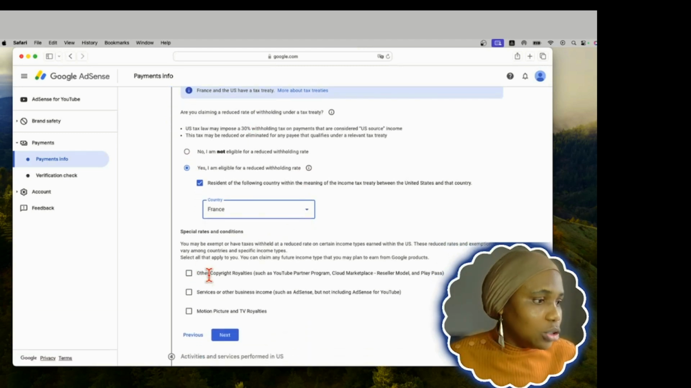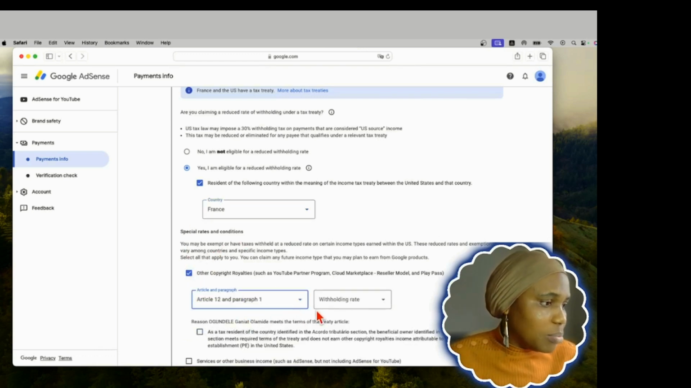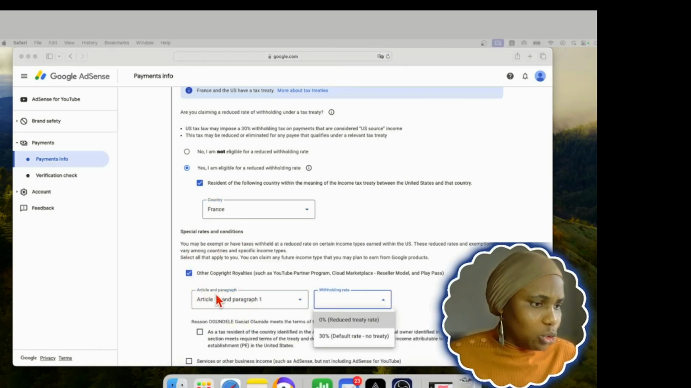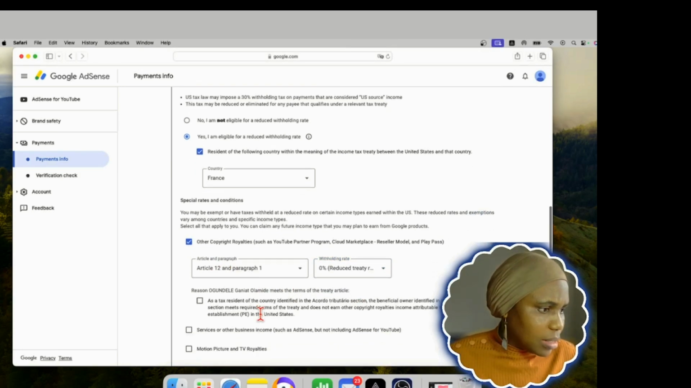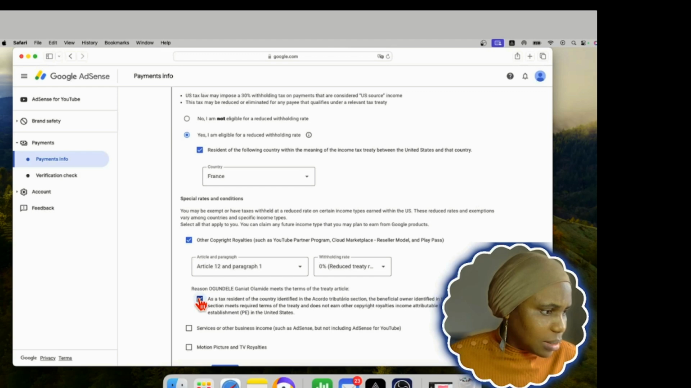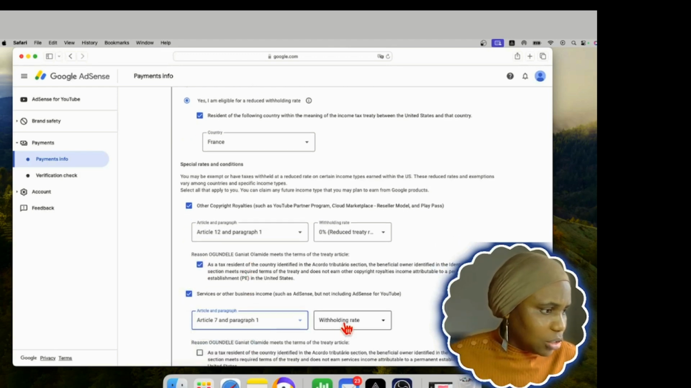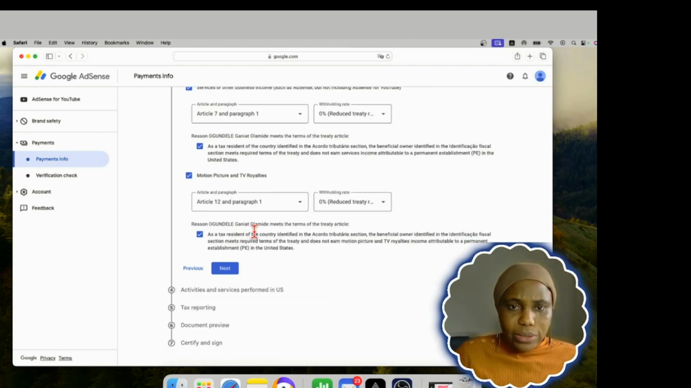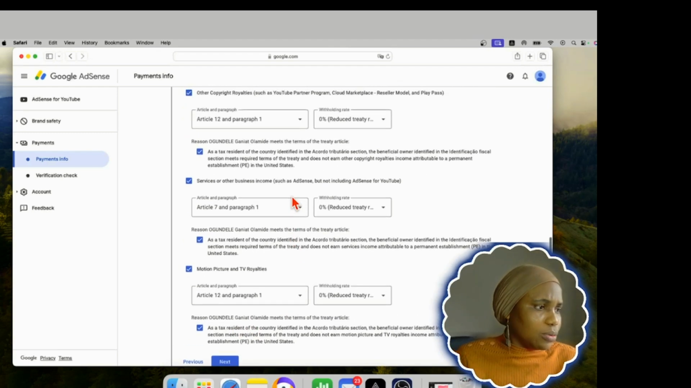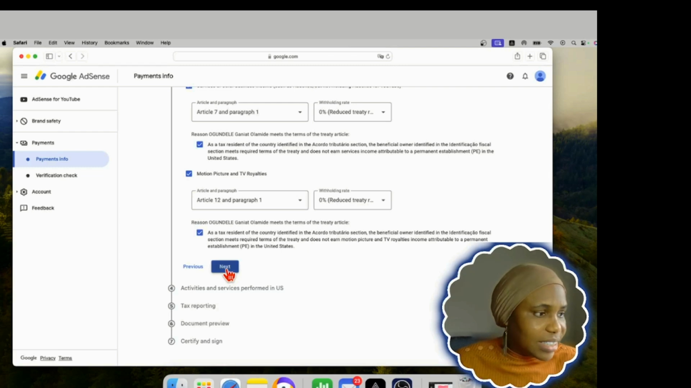So I continue. I have to choose all these special rates one by one. So you will choose this, as you can see. Then this one you put 0% here. It said the reason, then you have to accept it again and continue each one. All will be 0%. So this one also, okay. Choose all. So as you can see, then you choose all, this one is correct. Then you click on next.